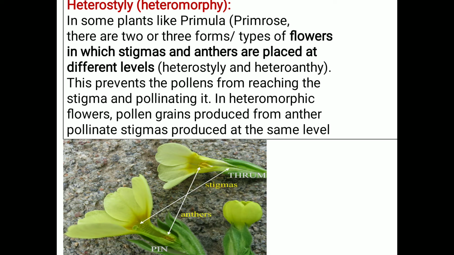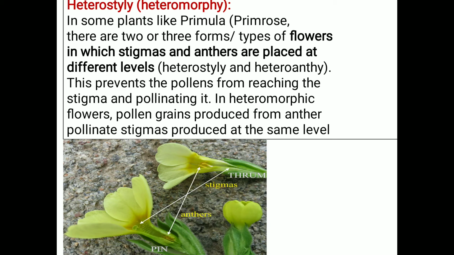In heteromorphic flowers, pollen grains produced from the anther pollinate a stigma placed at the same level. In this flower, what's happening? How does pollination take place? How is cross-pollination preferred?